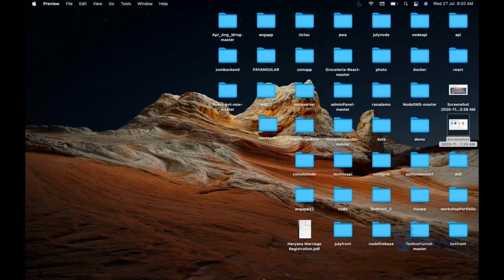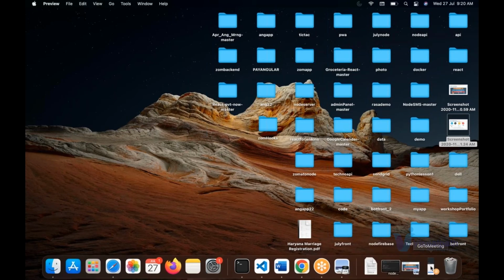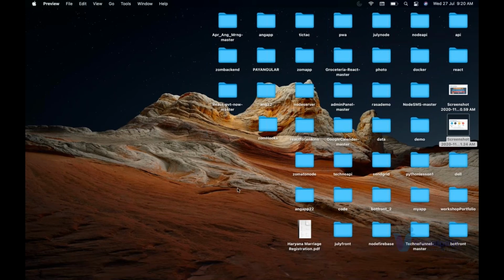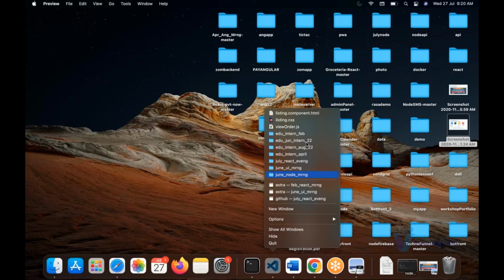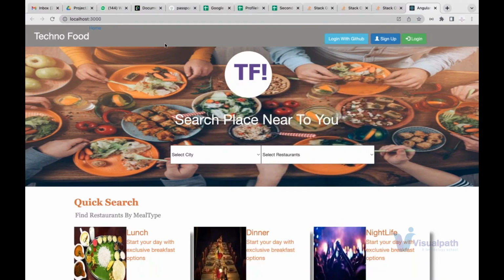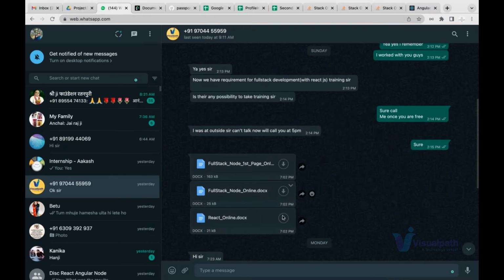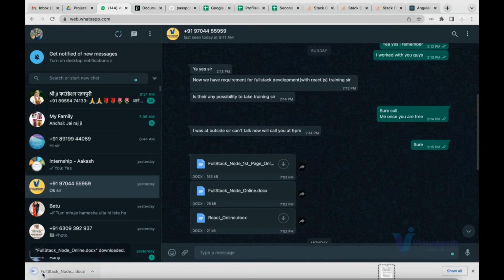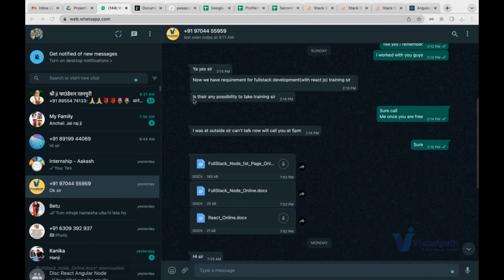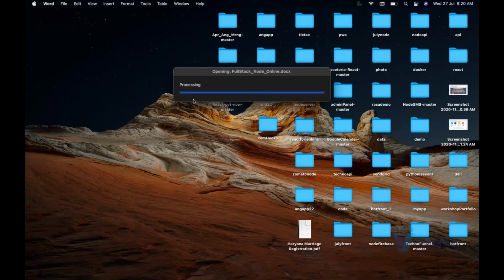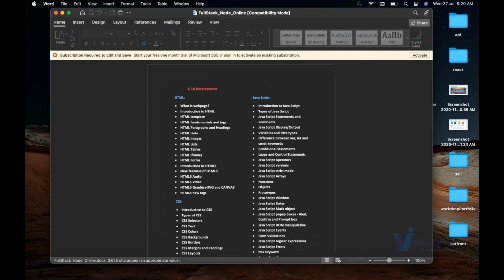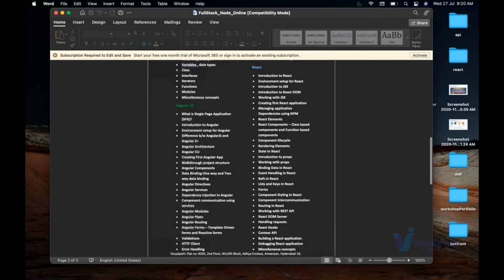Now, ultimately, we understand that JavaScript is important and the MERN stack is good to go, but what all things are we learning in this course? Let's talk about the curriculum that is presented to us by Visualpath. We'll go with that curriculum, but obviously the things will change a little. I'll talk about that in a minute. First, let's open the curriculum that is given to us by Visualpath.